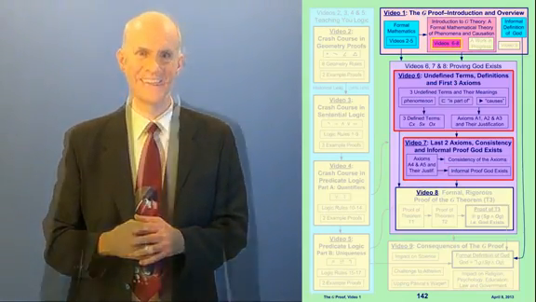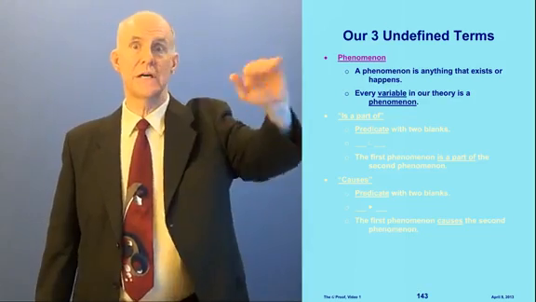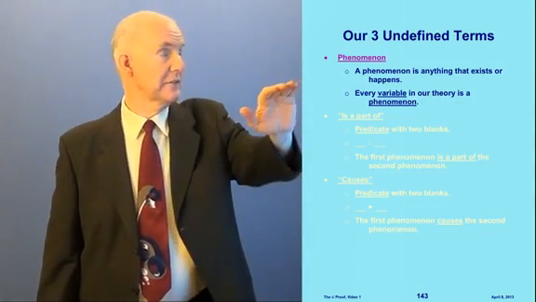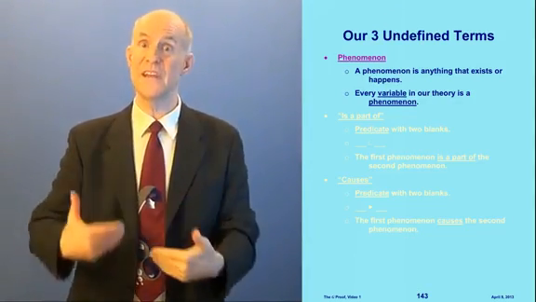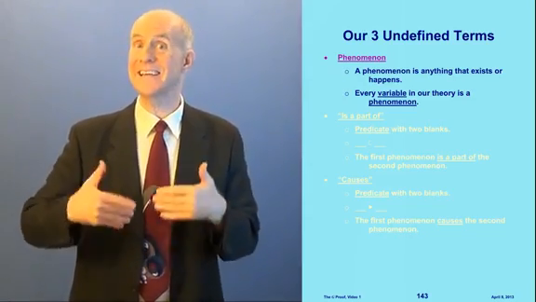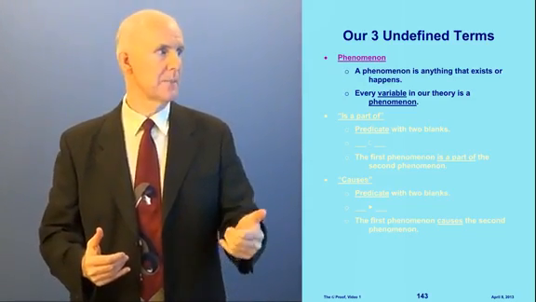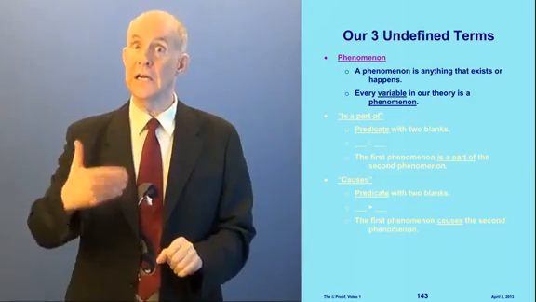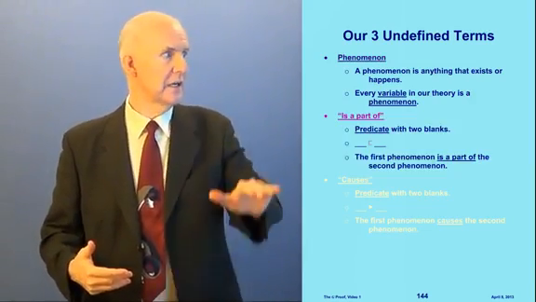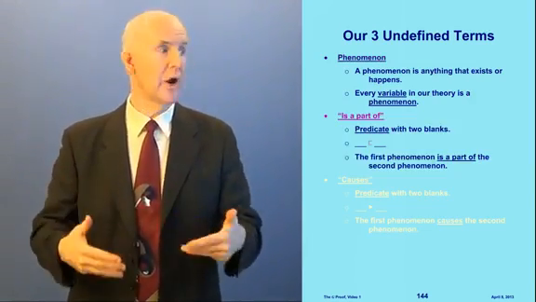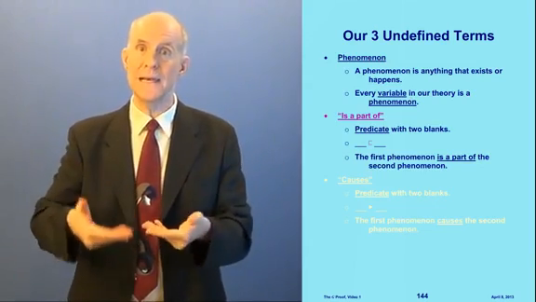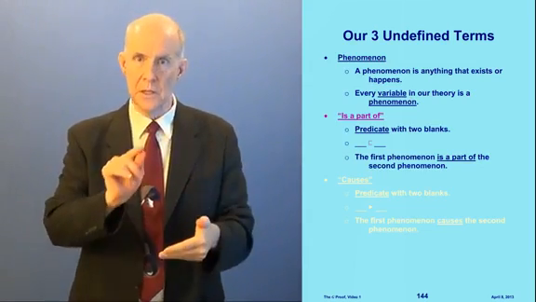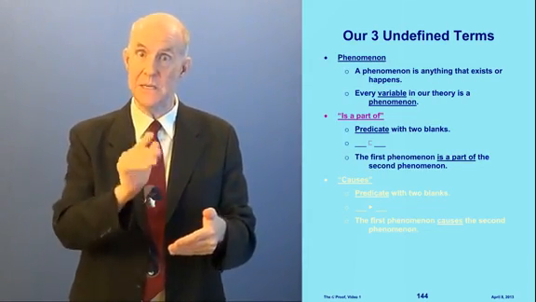Okay, so let's begin with videos 6 and 7. We're going to talk about our 3 undefined terms in video 6. The first undefined term is phenomenon. A phenomenon is anything that exists or happens. And every variable in our theory is a phenomenon. Our second undefined term is "a part of," and this is a predicate with 2 blanks. We use this little symbol, which is a square-shaped C, to mean "is a part of."